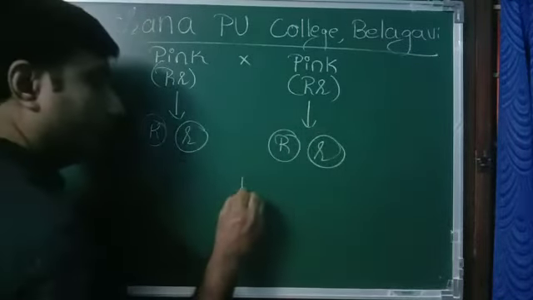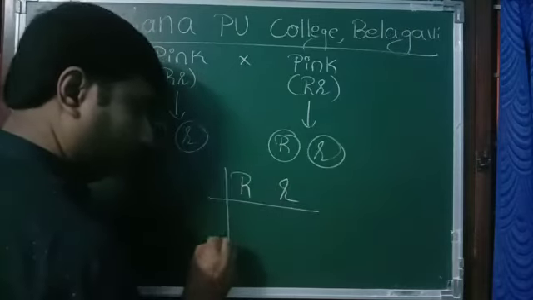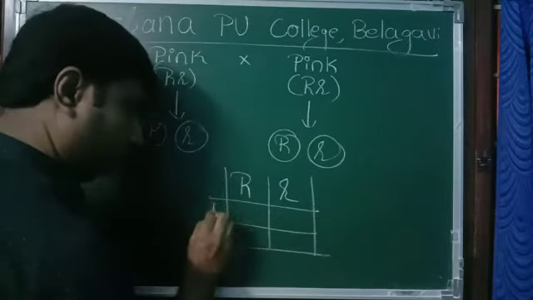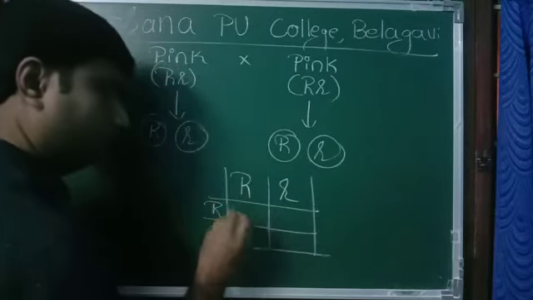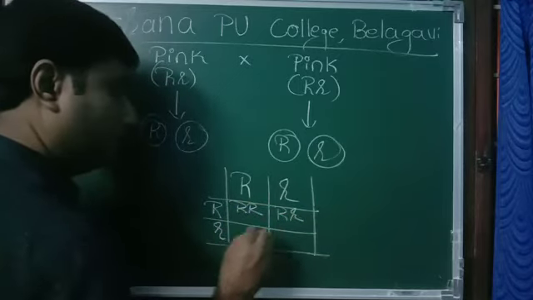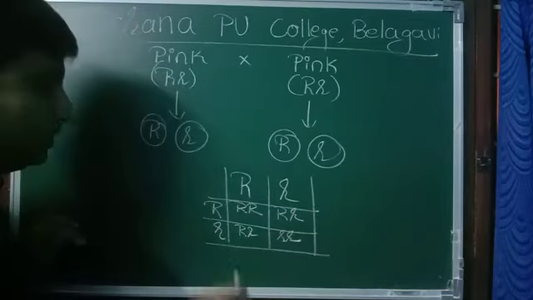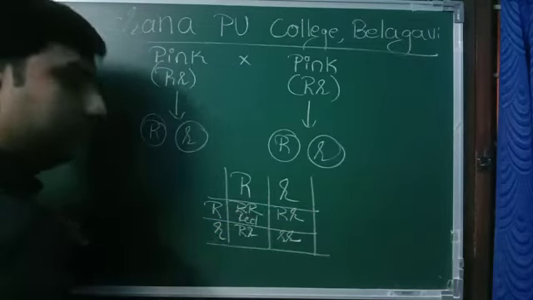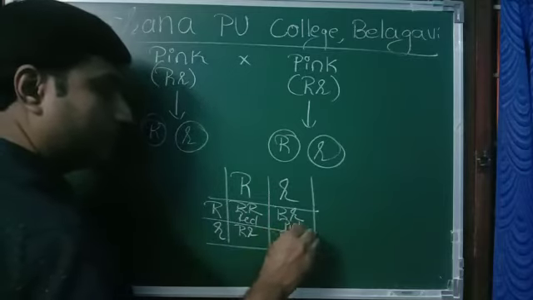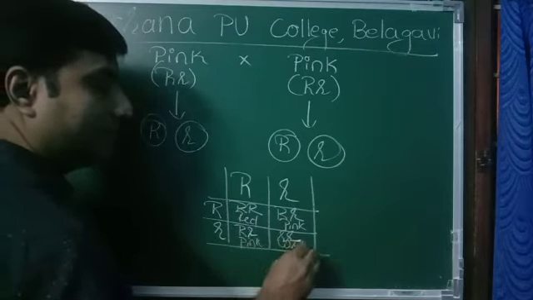Checkerboard. Capital R capital R, capital R small r, capital R small r, small r small r. So this flower becomes red, these become pink, and this is white.